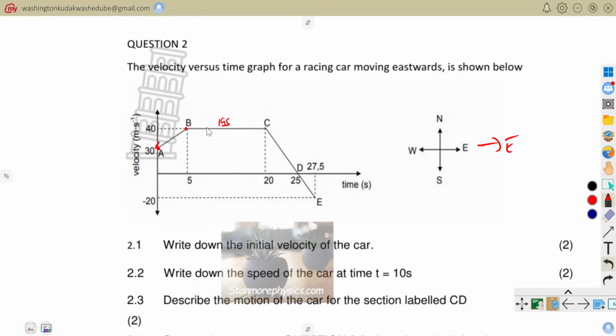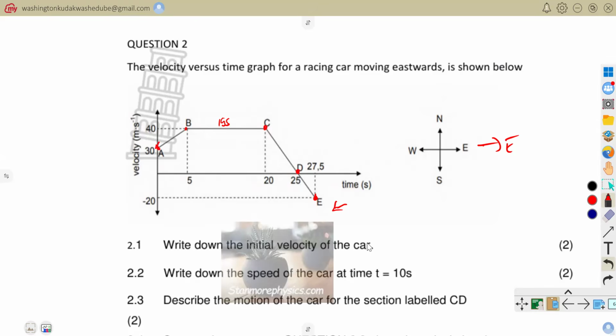So for 15 seconds the velocity is constant, and then it starts to decelerate, or slow down, up until its velocity is 0 there, and then it continues to decelerate uniformly from C to E until its velocity is negative 20. So we can see that this time around the car is now moving in the opposite direction, towards the west.